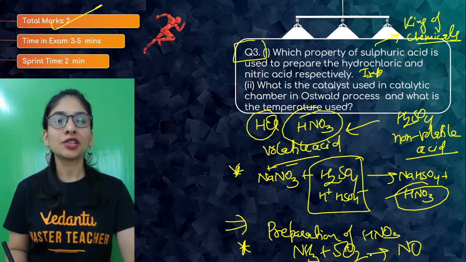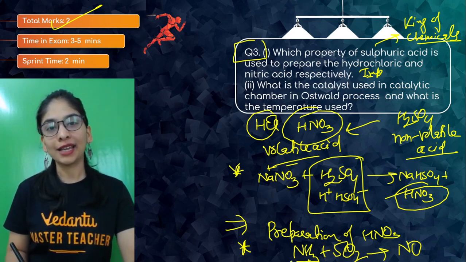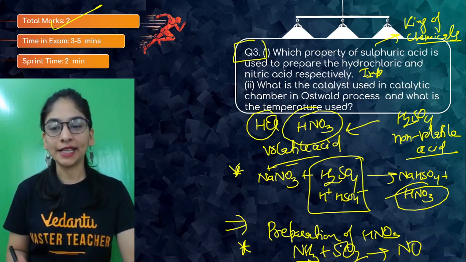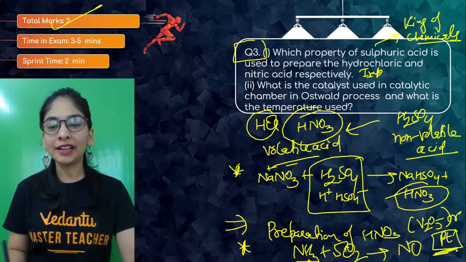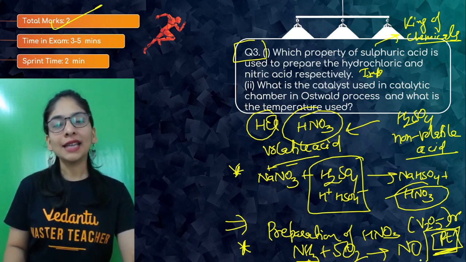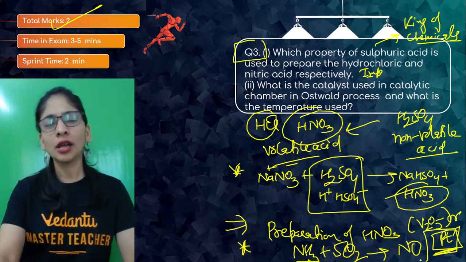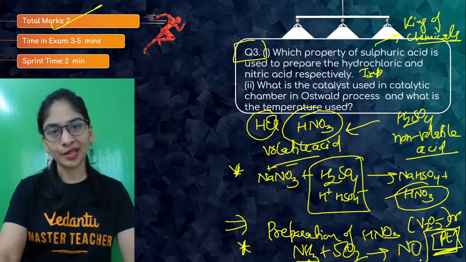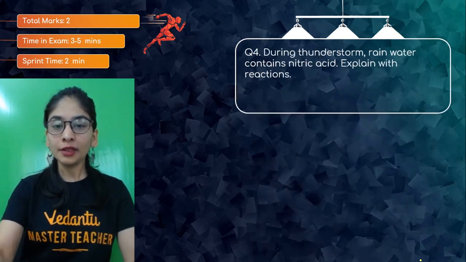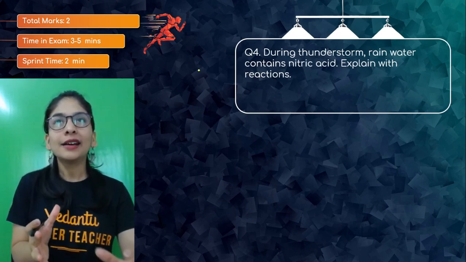Now in this reaction, we'll definitely need an oxidizing agent so that oxidation of this product can also occur along with the displacement. And the general oxidizing agent we use is vanadium pentoxide, or we can simply use platinum also. Platinum generally works better. And the temperature is around 700 to 800 degrees Celsius. So do remember these conditions, and you should know the process. Ostwald process for this, contact process for sulfuric acid, but that was removed.